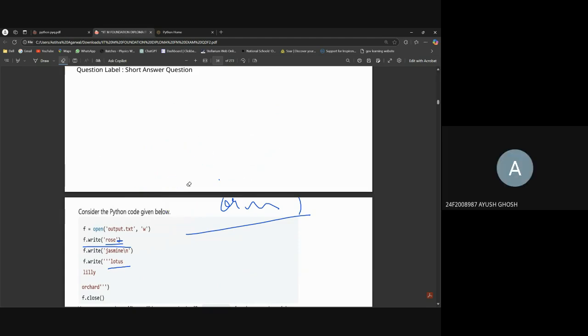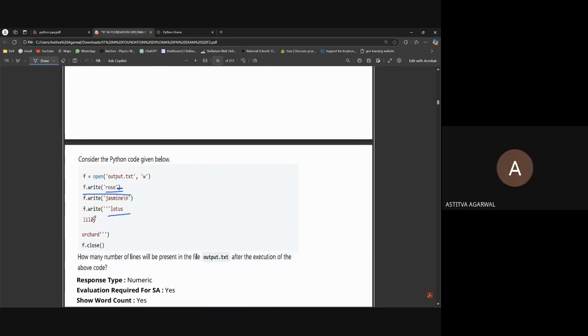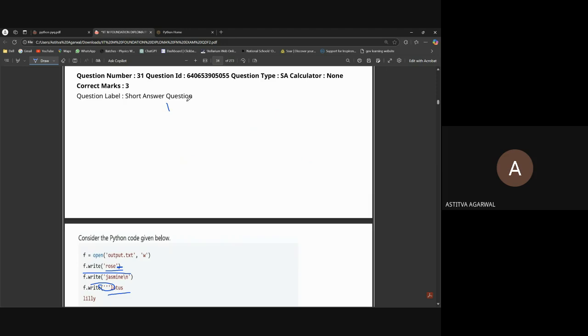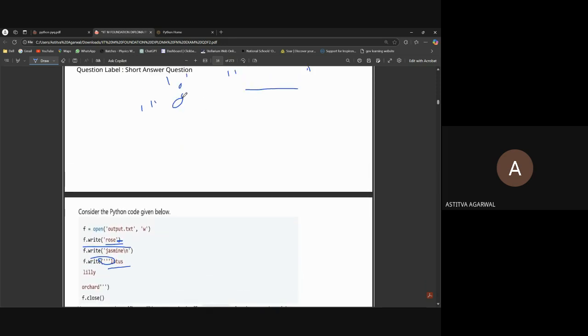But didn't we do that for Lily and Orchid as well? We haven't put a new line there because here triple quotes are used. We use single quotes for a char and double quotes for multiple characters. Triple quotes store text the way it is written: if we write A here, B in the next line, C in the next line, and close the triple quote, it will be considered as three lines only.